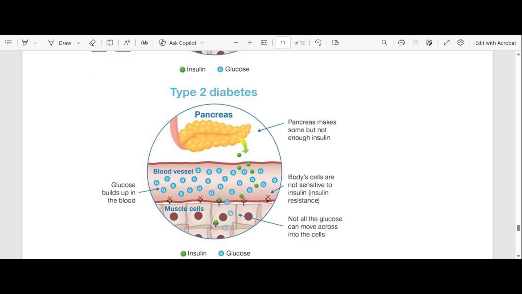And so that insulin is not removing glucose in the blood effectively. So you end up having a buildup of glucose in the blood, and that's bad, right? That affects the functioning of your blood vessels, because now you have a lot of glucose that's just stuck in, or builds up in, the blood vessels.